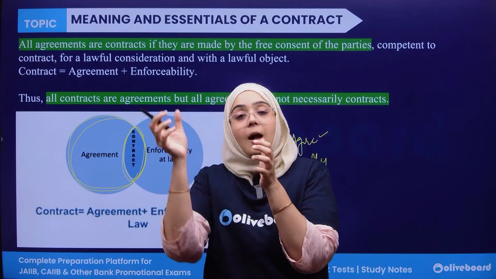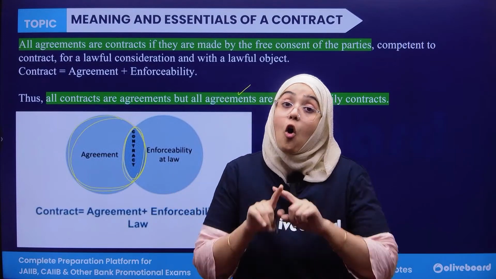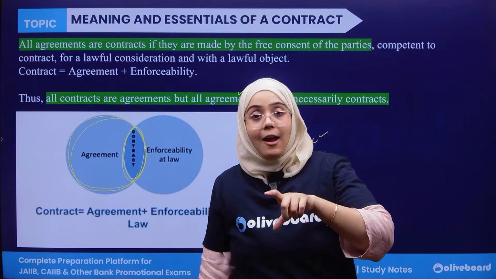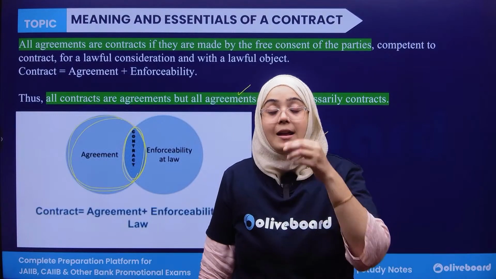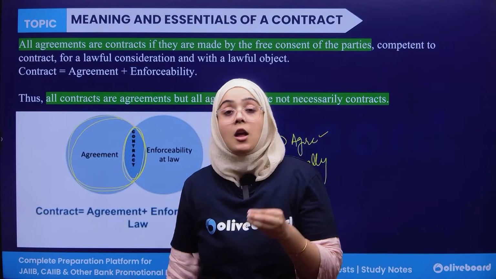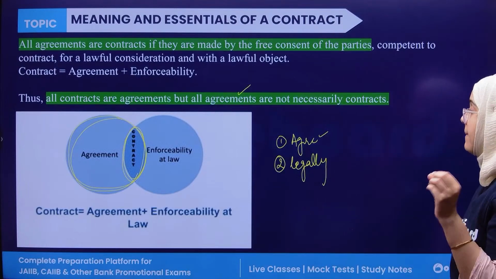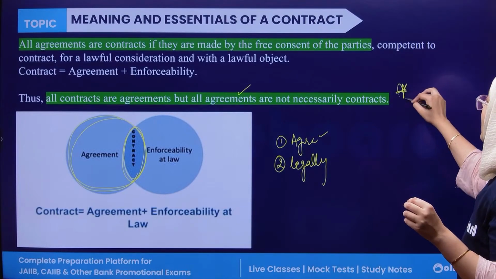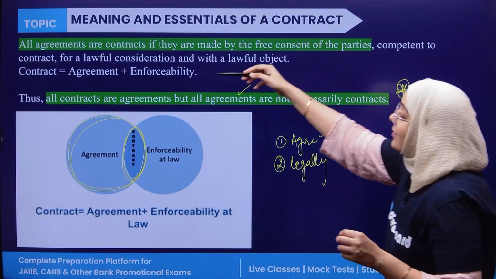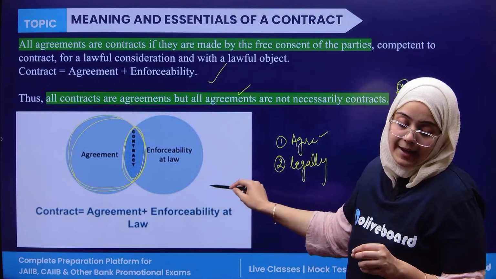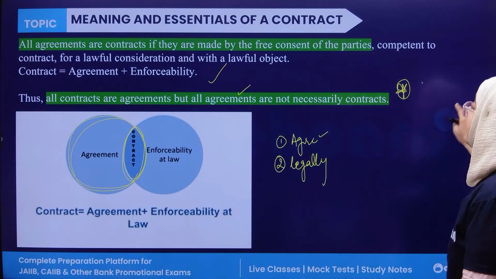All contracts come under agreement, but all agreements are not considered contracts, because a contract must be enforceable by law and legally binding. This is very important. You have to remember this: contract equals agreement plus enforceability. You just have to learn this Venn diagram, and everything will be clear by this.